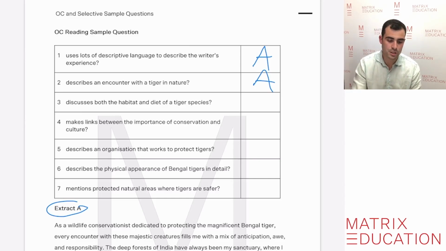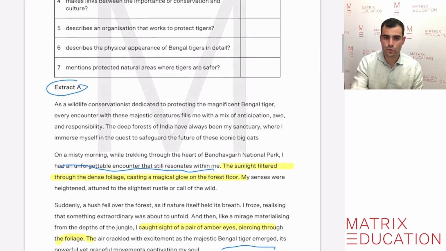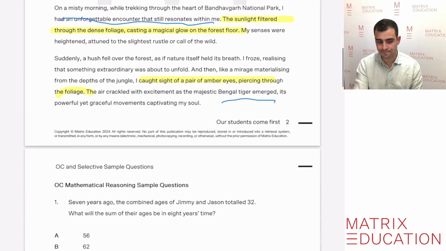And the last one mentions protected natural areas where tigers are safer. There's no mention at all of any protected natural areas. So that is not one either. So from what we can gather, after just reading one of the extracts, we know that this extract A matches 2 of our responses. So this is a sample of one of the types of questions in the reading OC test. So let's go on to mathematical reasoning now.